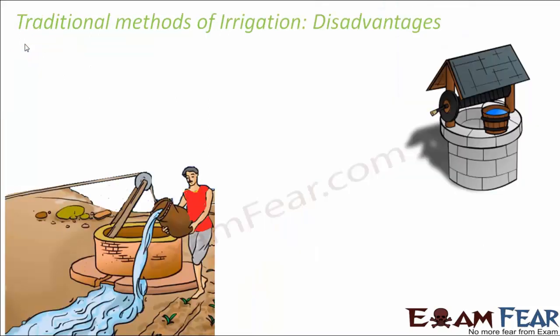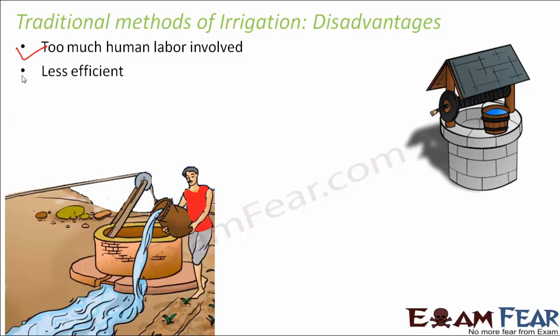There are certain disadvantages associated with the traditional methods of irrigation. For example, too much human labor is involved, because here we are not watering a small garden. We are talking about huge fields. If we imagine that a person or a group of persons are trying to irrigate the entire field, even that involves too much human labor, which is not worth it.